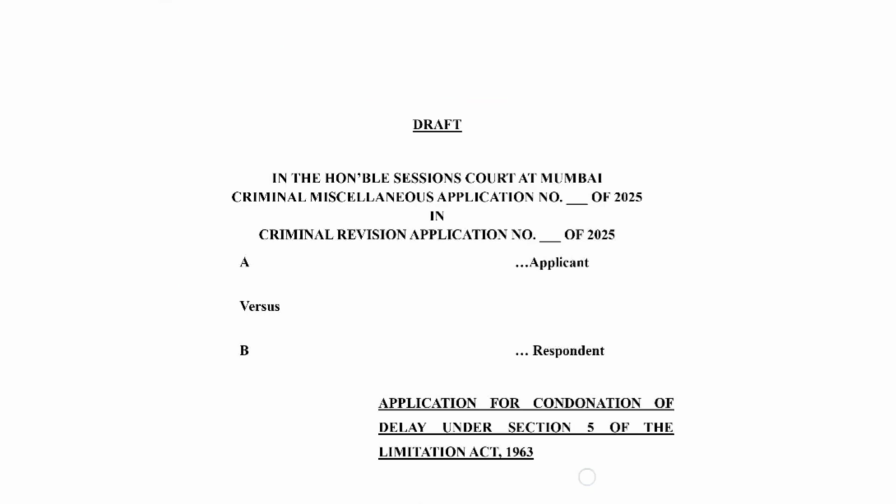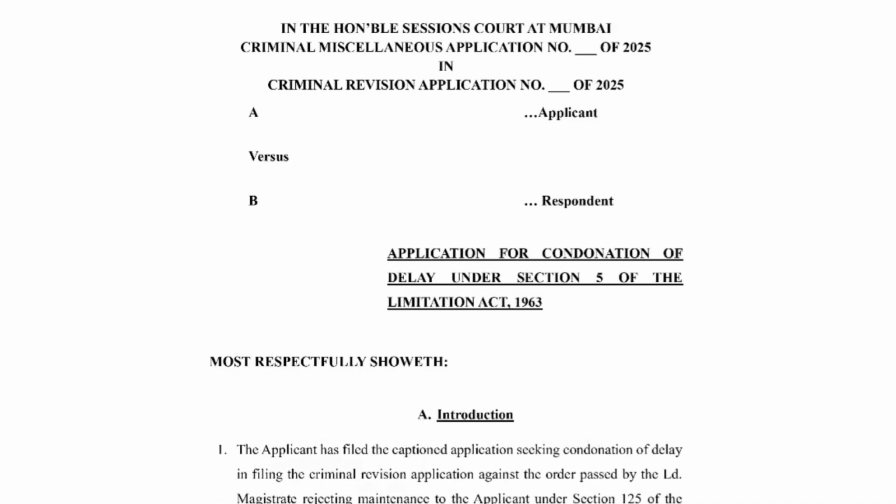So this is the draft that we will understand how to make. For any draft that we are making, I have a particular structure that I follow. First we give an introduction of what this application is all about. Then we move to the facts of the case. Then we move to the legal points, basically the grounds on which we are filing the application. And then finally we move on to the prayer.